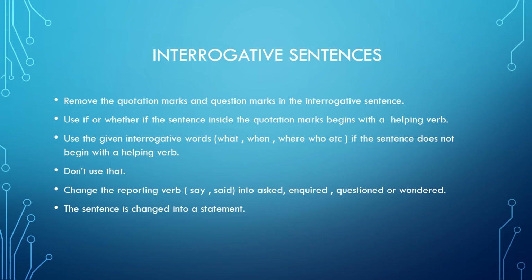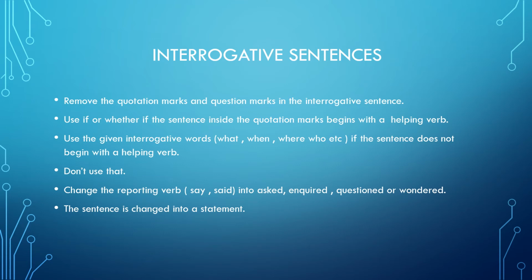Then you have to change the reporting verb. You may have say, says, said, which doesn't clarify or make it clear whether it was a question. Said I can use for a declarative sentence, for an imperative sentence, for an exclamatory, or for an interrogative. It is a word which I can use for any kind of sentence.